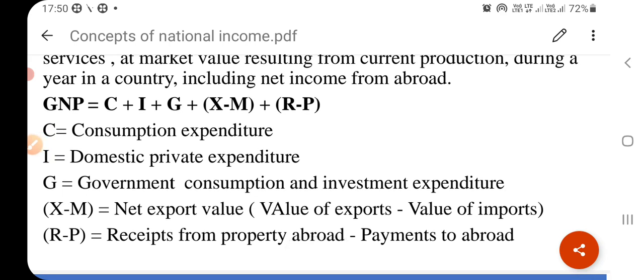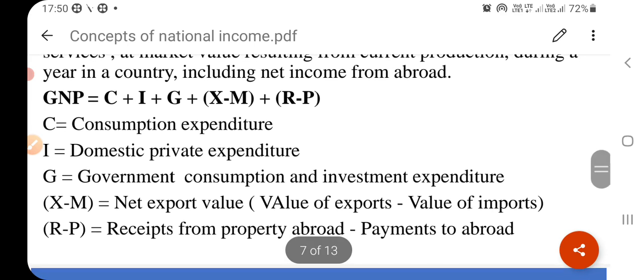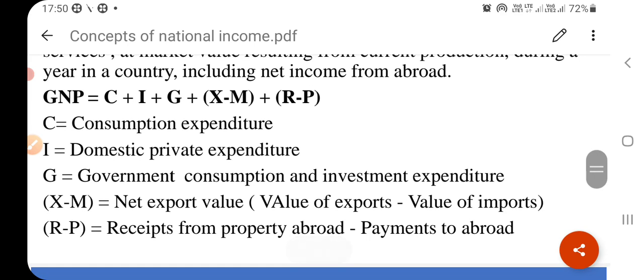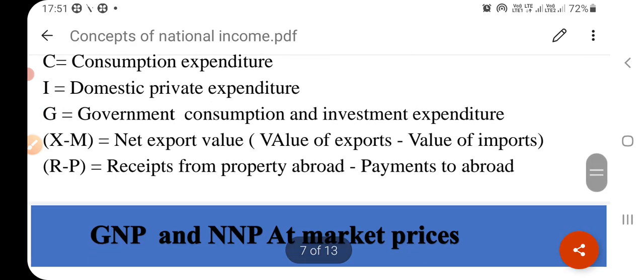You can calculate it with the formula value of exports minus value of imports, and receipts from property abroad minus payments to abroad, so that you will get the value of R minus P. So this is the concept of GNP at market price is equal to C plus I plus G plus X minus M plus R minus P.